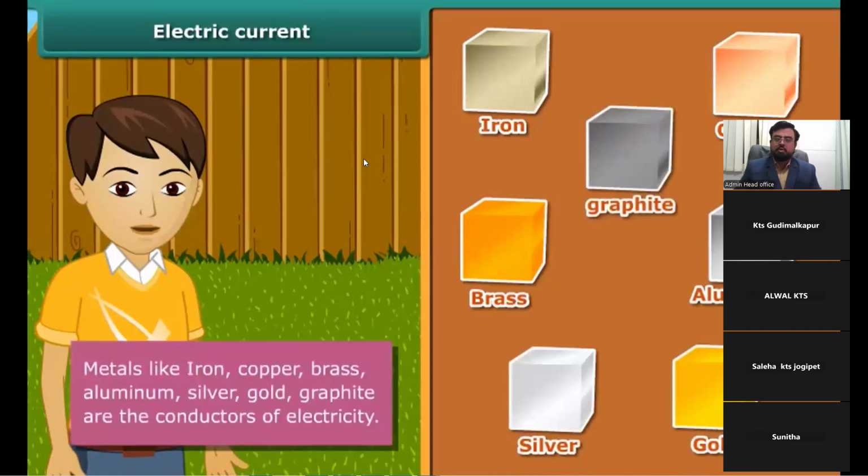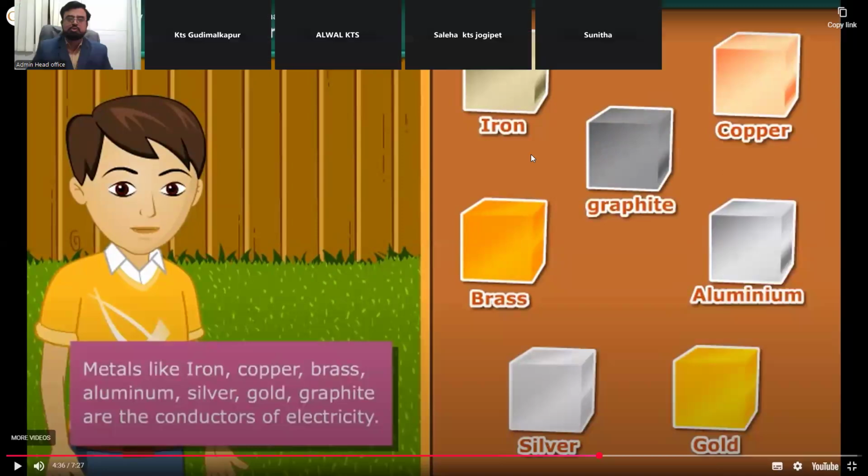See, for the next topic, there are so many things you can see: iron, graphite, copper, aluminium, brass, silver, gold. What are they all? The materials which allow electric current to pass through them are called conductors. What are they called? Conductors. So metals like iron, copper, brass, aluminium, silver are all called conductors of electricity, meaning they allow the current to pass through them completely. That is our next part actually.